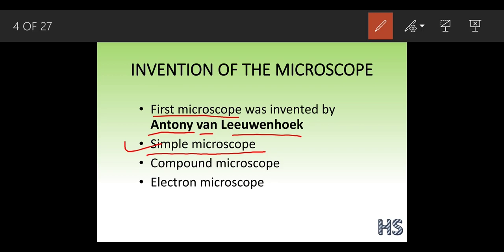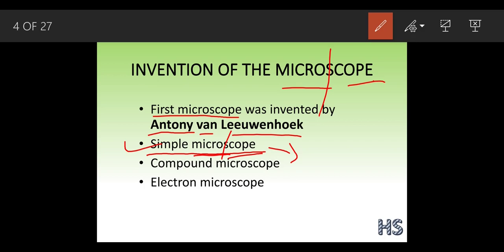The word micro means small, and scope means you can magnify those images. If you are not able to see with your naked eye, you have to take the help of the microscope. That is why it is named microscope.